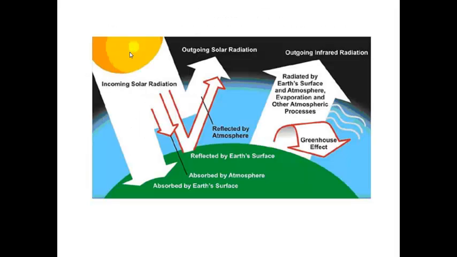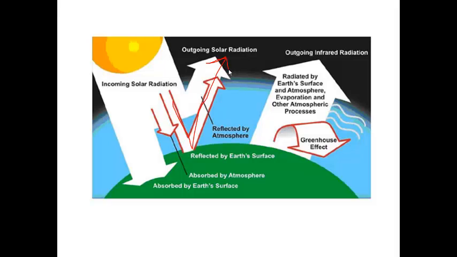So the sun emits solar radiation, and a lot of that radiation is absorbed by the Earth's surface and by the atmosphere, and that incoming solar radiation is what's responsible for heating up the Earth. Some of that radiation gets absorbed, and some of that radiation gets reflected out into outer space.